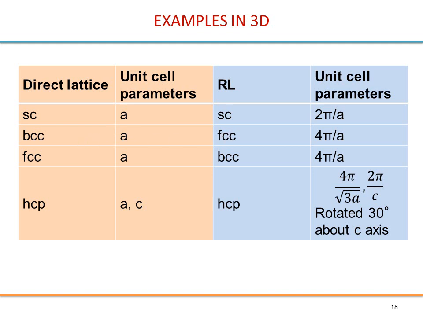An HCP, hexagonal close packed, with two lattice constants a and c, will also be an HCP, but be careful. So in the vertical direction it will of course be 2 pi over c, but for the hexagonal plane it will be this. Okay, and the square root should finish at 3 here, and rotated 30 degrees about the c-axis.